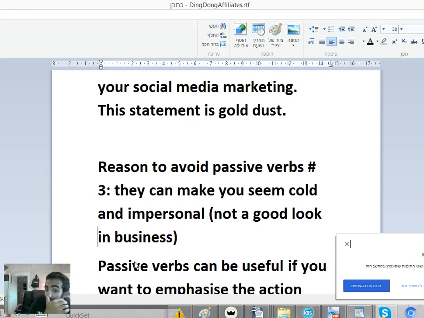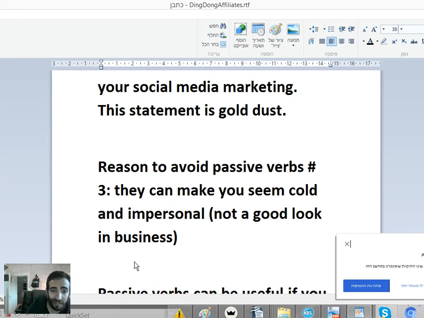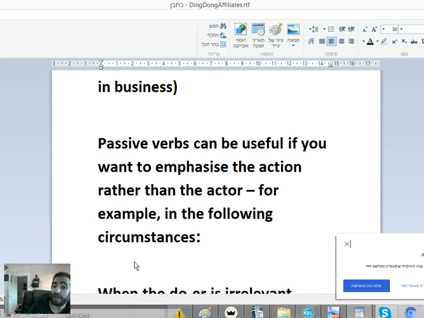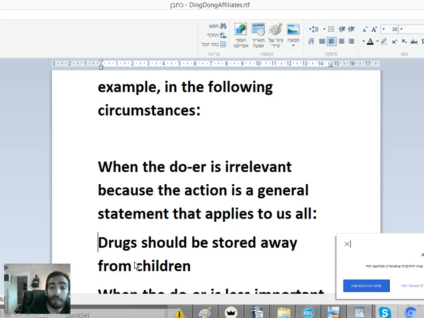Reasons you need to avoid passive verbs. Okay, they can make you seem cold and impersonal, not a good thing in business and in life generally. Okay, people don't like robots. Passive verbs can be useful if you want to emphasize the action rather than the actor, for example in the following circumstances. Because the doer is irrelevant, because the action is a general statement that applies to all.